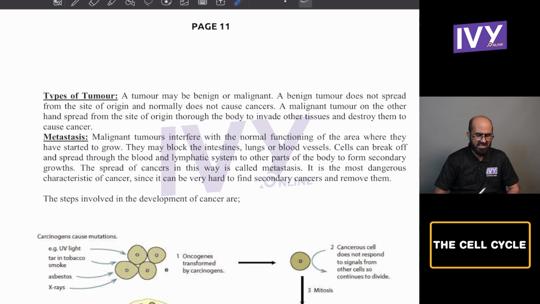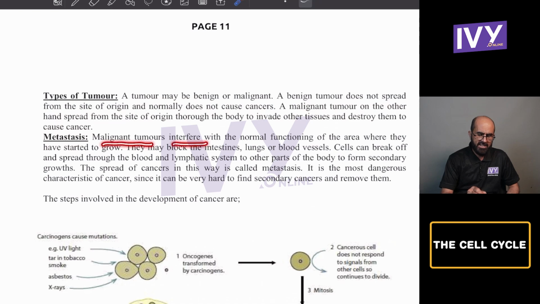So we say that the malignant tumor is actually one of the causes of cancer, but a benign tumor is not responsible to cause cancer. So you can't say that tumor is the same thing as cancer. Tumor is something different and cancer is something different. And then metastasis, I told you.